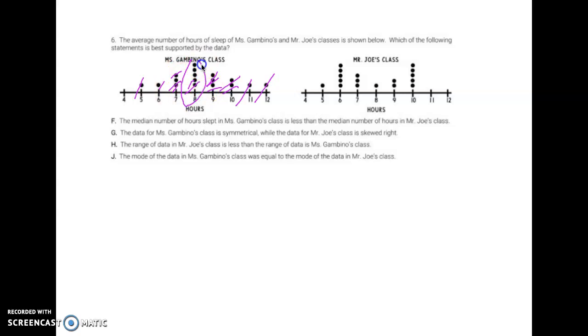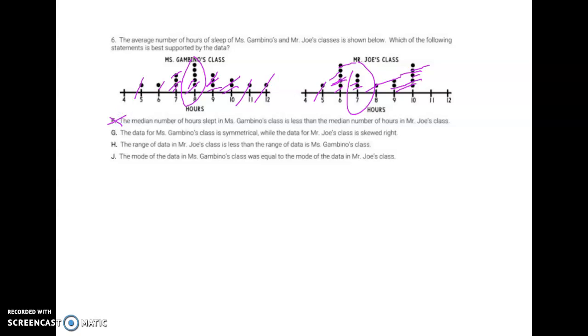So median in Ms. Gambino's is 8, and Mr. Zhou's is 7. So Ms. Gambino's class is less than the median. That is not true. It is actually bigger. 8 is bigger than 7.